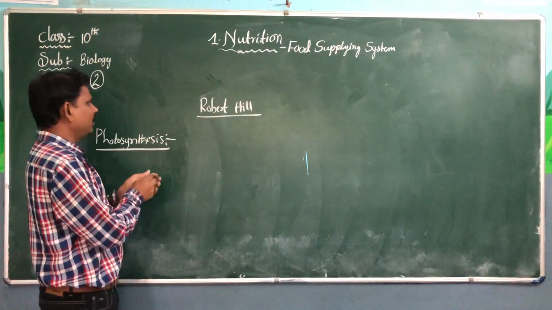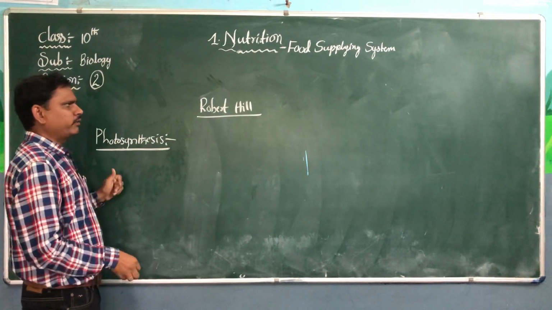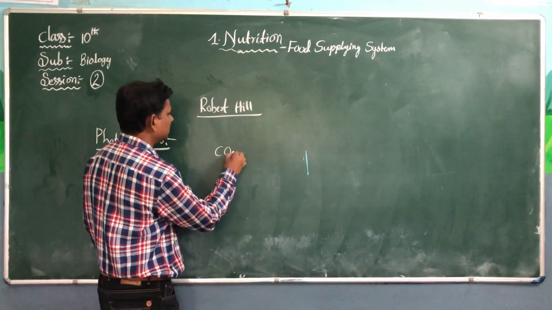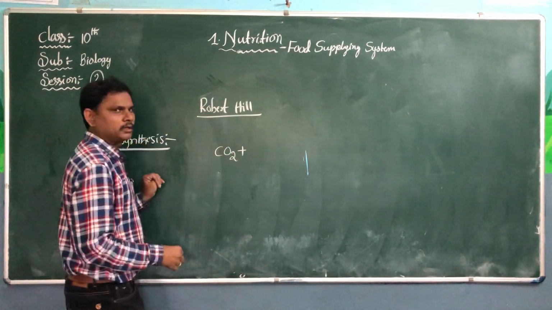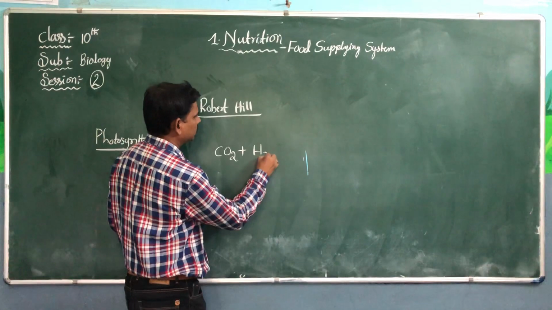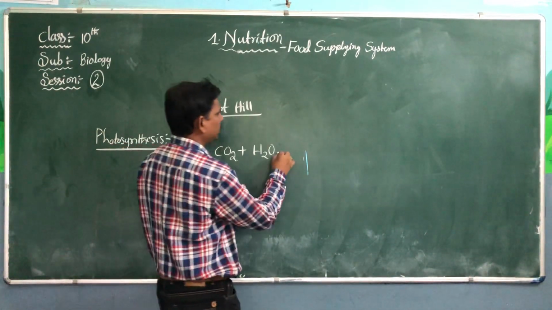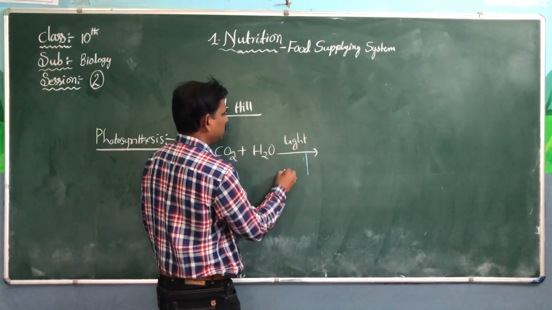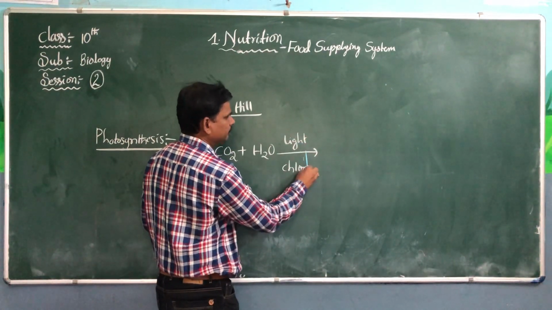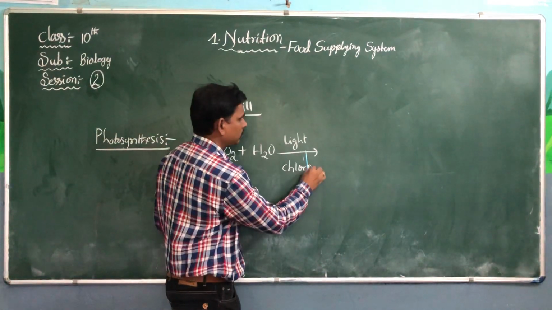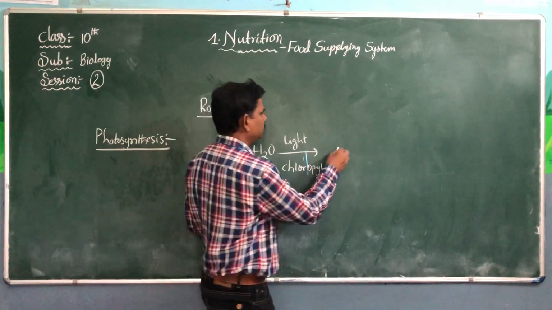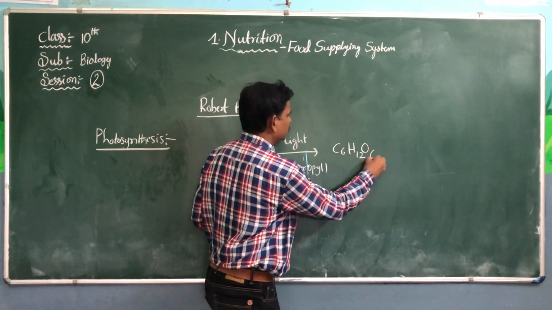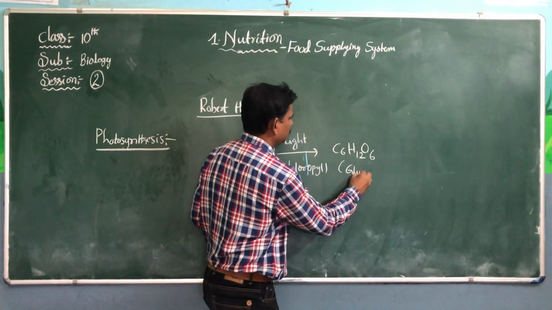So what is the photosynthesis equation written by Robert Hill? Plants take carbon dioxide and water in the presence of sunlight and chlorophyll, giving rise to C6H12O6. It's nothing but glucose.